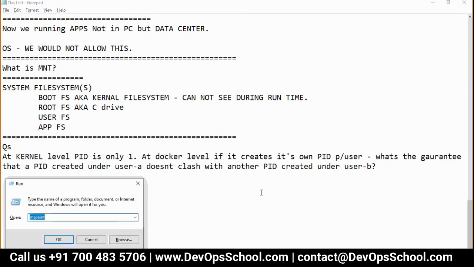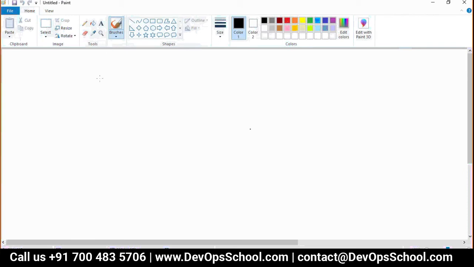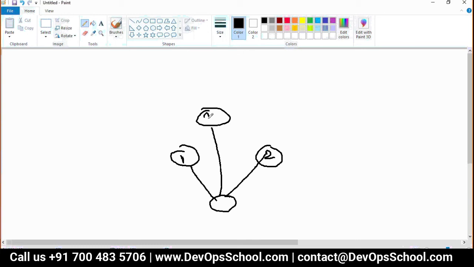Okay, understand this. When you create a system level, there is one PID created, which is 0, 1, 2, and 3, whereas 3 is at the system level, there is one PID.